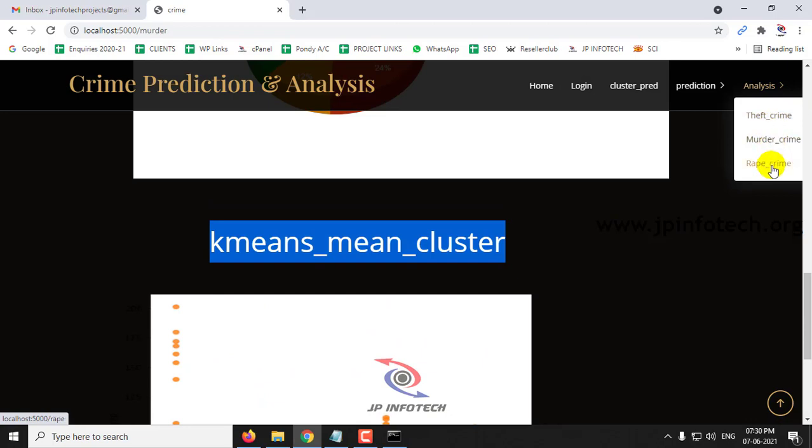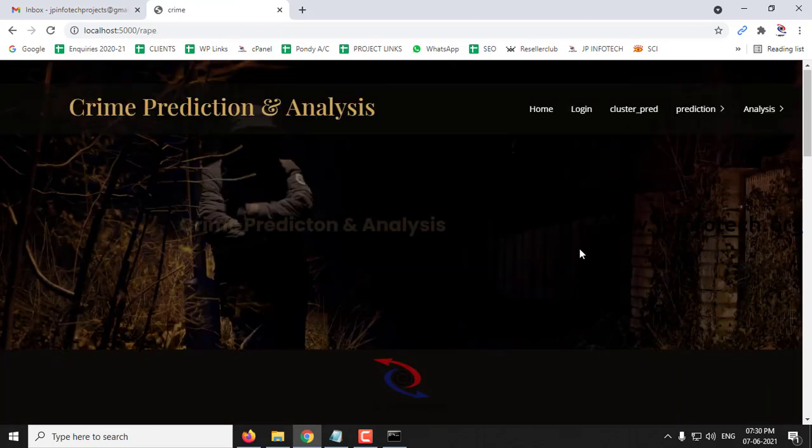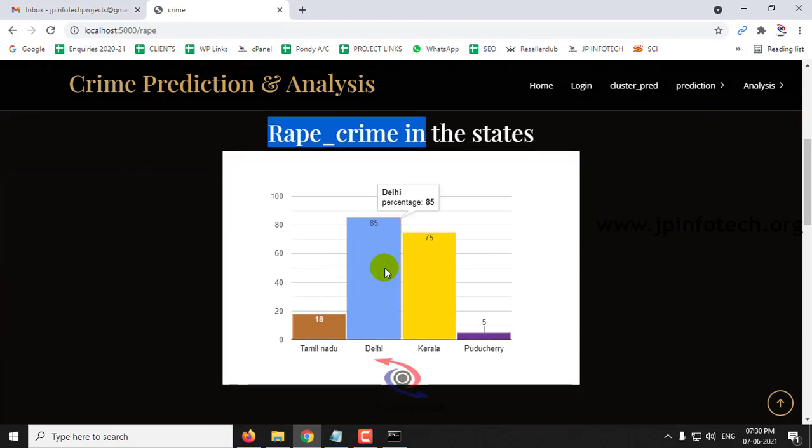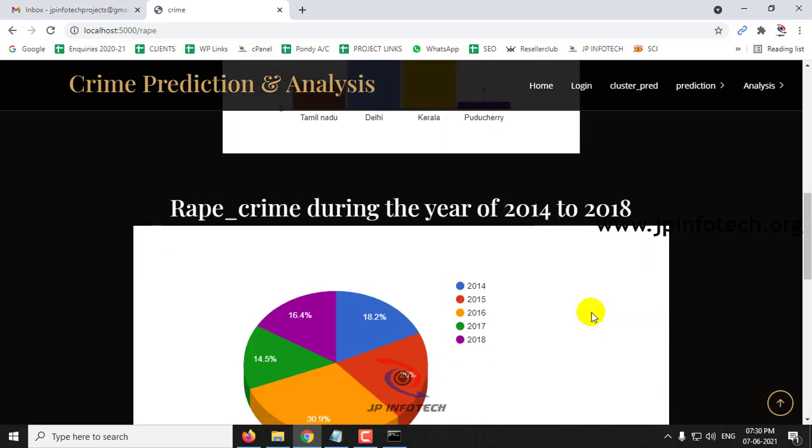And now let us go to the analysis for the rape crime. In the rape crime, in the different states, Tamil Nadu is 18%, Delhi 85%, Kerala 75%, and Puducherry is 5%.